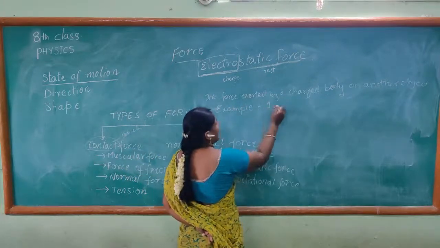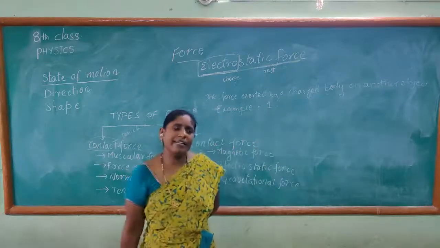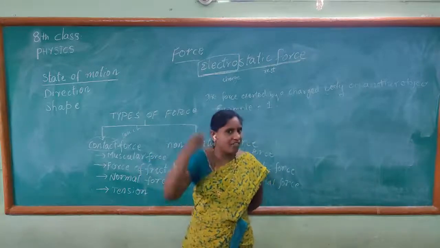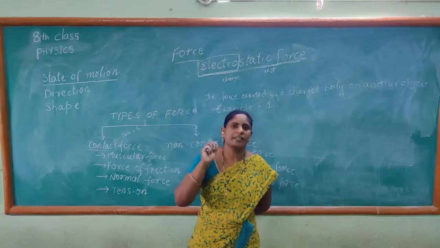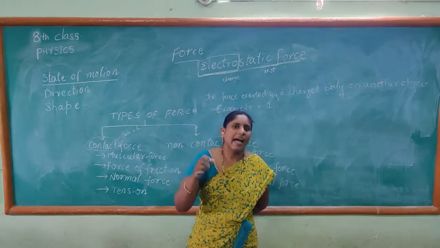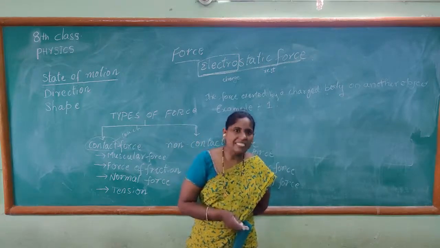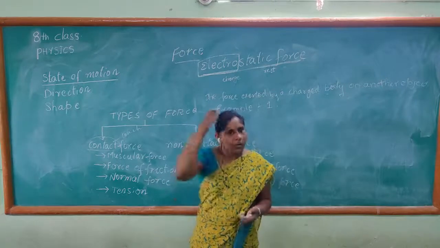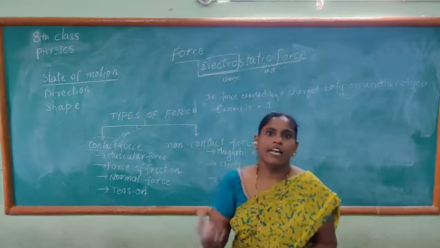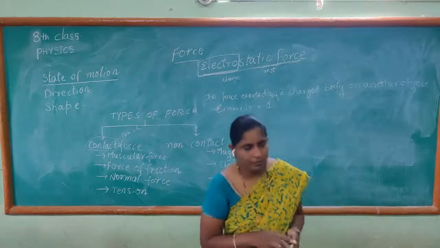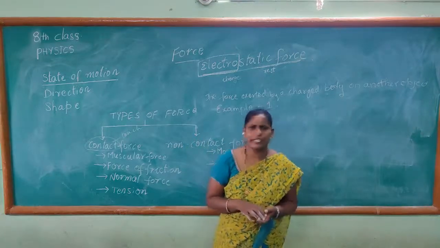Example number 1. After taking a head bath, you dry your hair and take a plastic comb and comb your hair a number of times, for example 20 or 30 times.